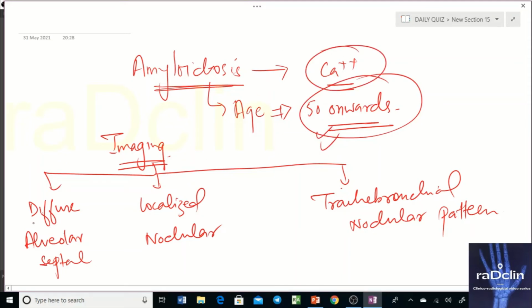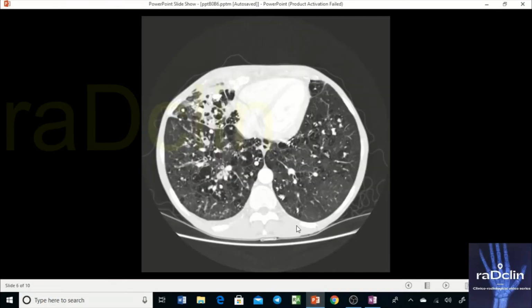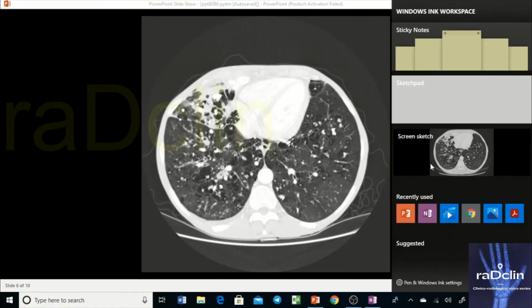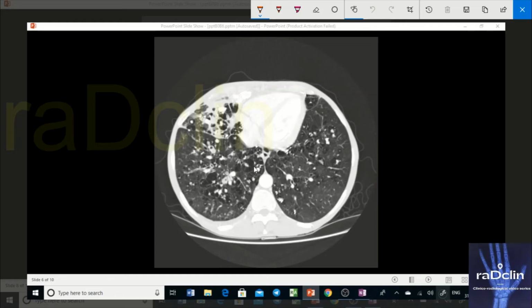Now if you see the diffuse alveolar septal pattern, let's look at the image and discuss the findings. This particular image shows multiple scattered nodules. The right side is definitely more involved than the left. These are the nodules, and they appear to be calcified on the soft tissue window. Assume that this is a diagnosed case of amyloidosis, and you see multiple linear structures in association with these. These are nothing but your interlobular septa.